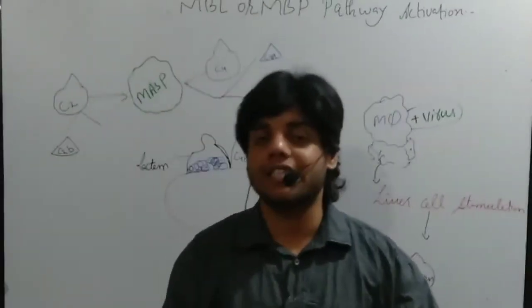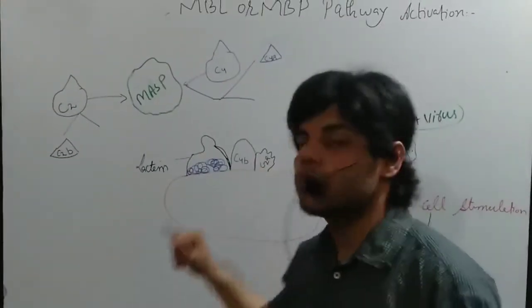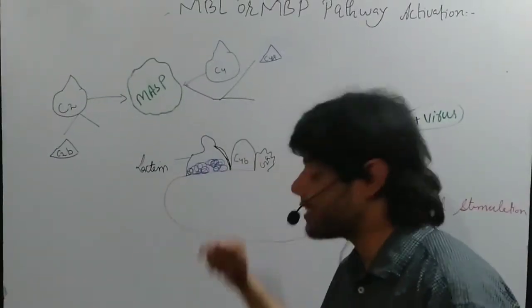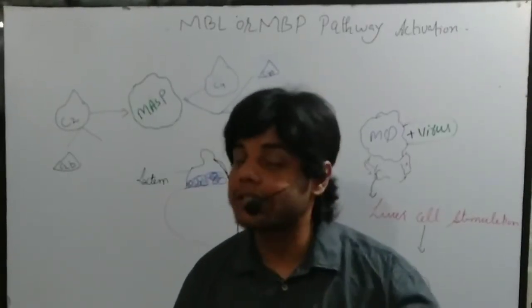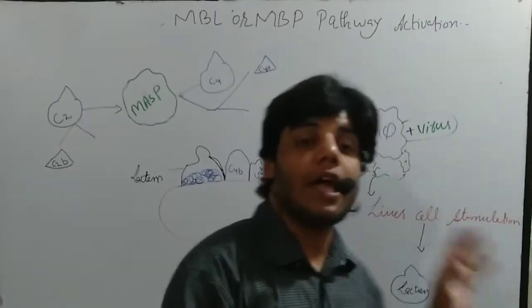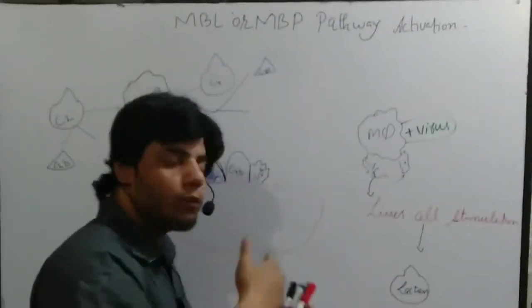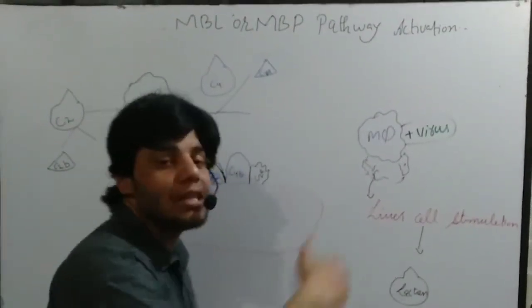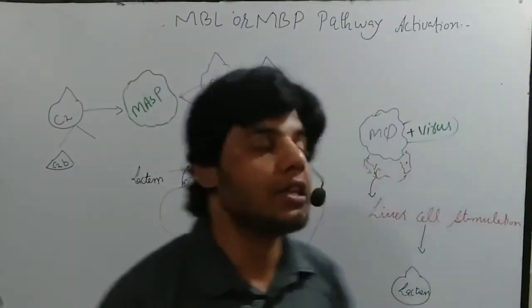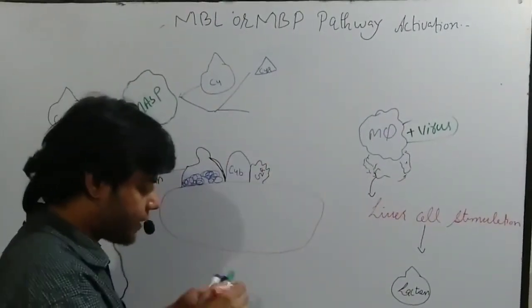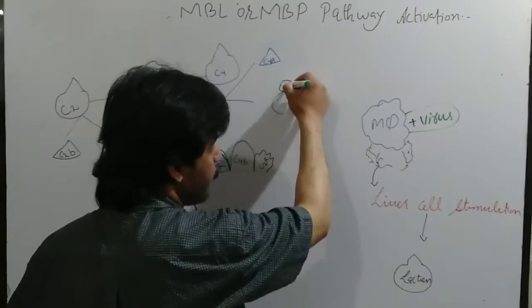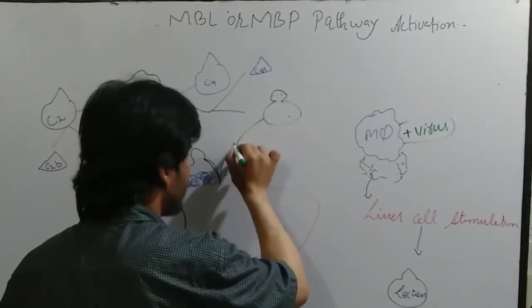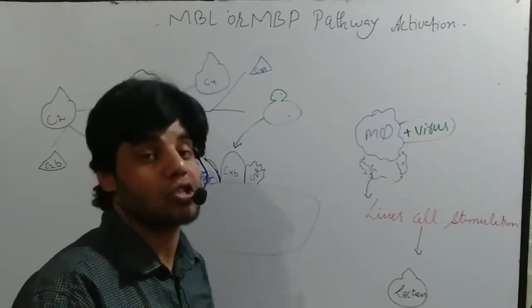After that, this complex acts as a C3 convertase. In the classical pathway, if you remember, we talked that C4b2a acts as a C3 convertase. Similarly in this pathway it is also acting as a C3 convertase. That's why I advise you that you must watch the classical pathway, because the MBL pathway is similar to the classical pathway. Now once this complex is formed, we get the C3 convertase. Now the C3 protein is cleaved by this complex, which we call a bimolecular complex or C3 convertase.